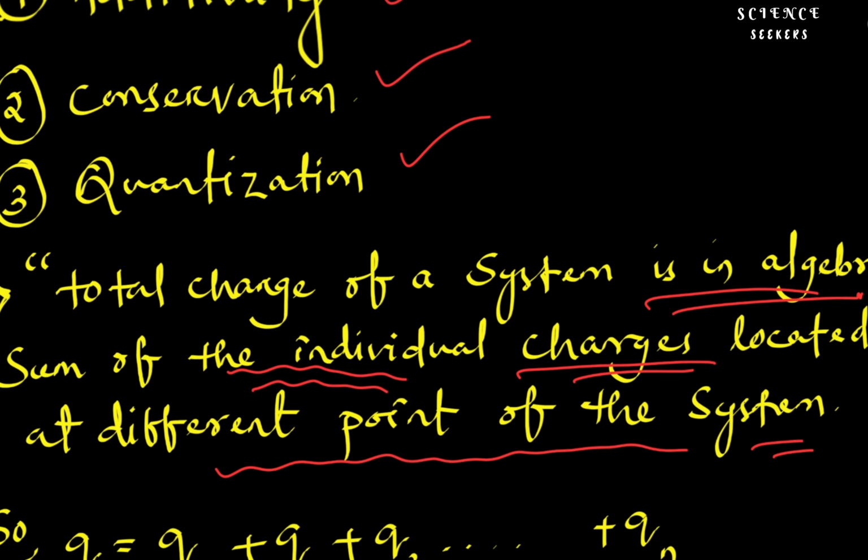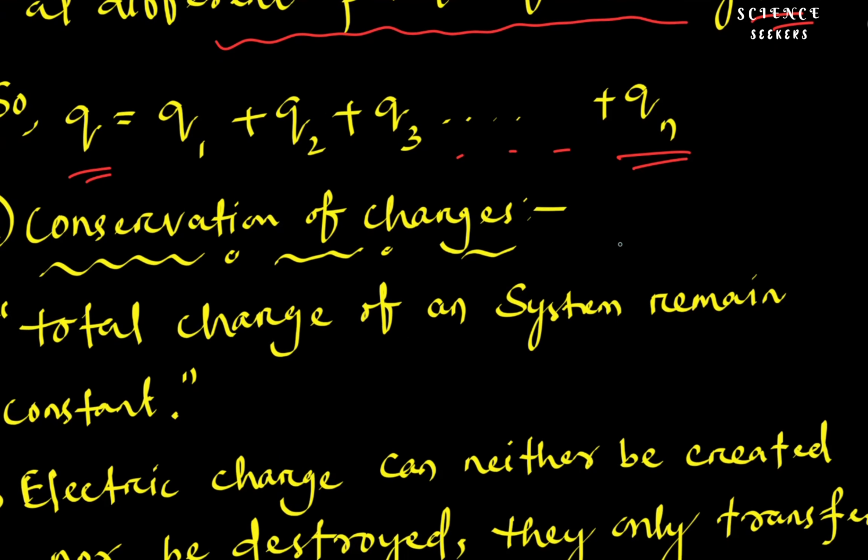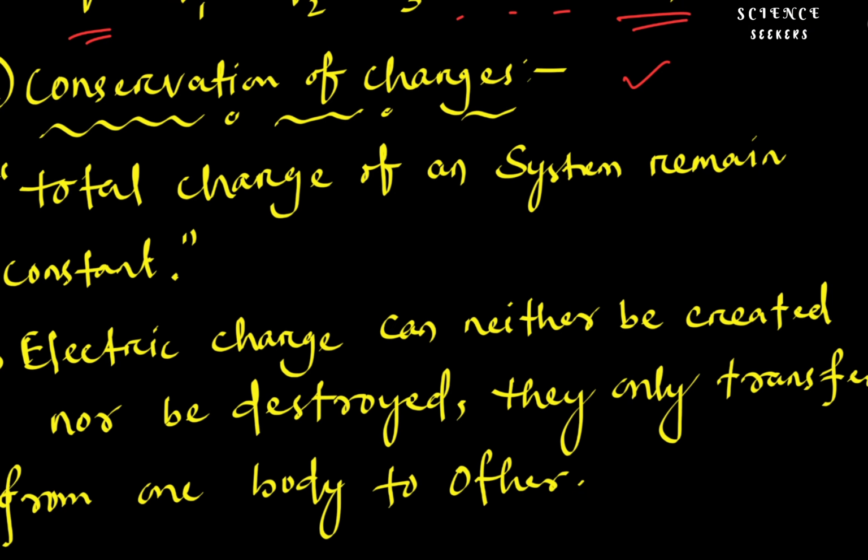The next property is the conservation of charge. What do you mean by conservation of charge? Conservation of charge means the total charge of the system remains constant. That is the conservation of charge. The electric charge can neither be created nor be destroyed. It can only be transferred from one body to another body.